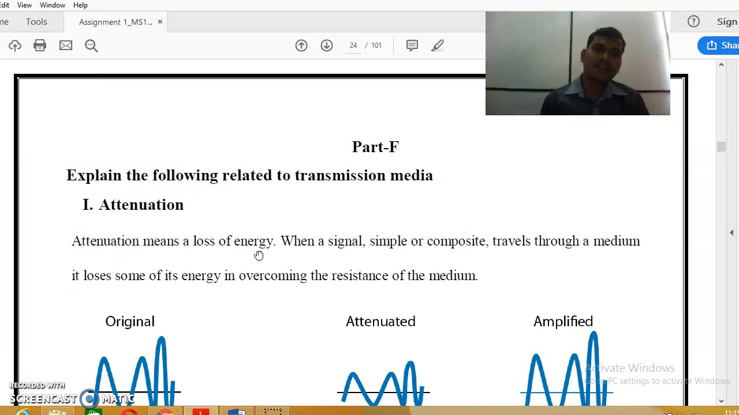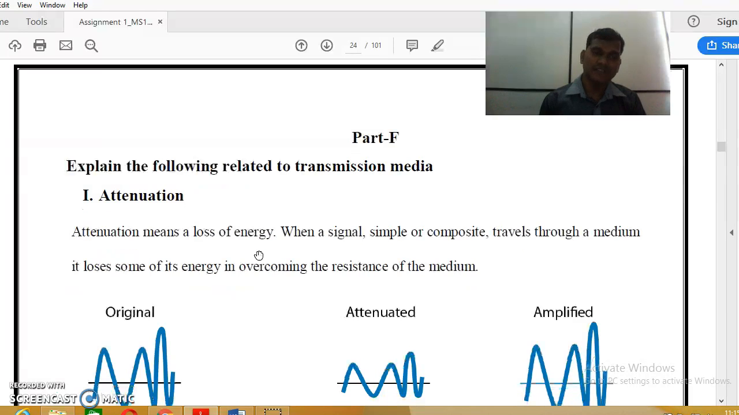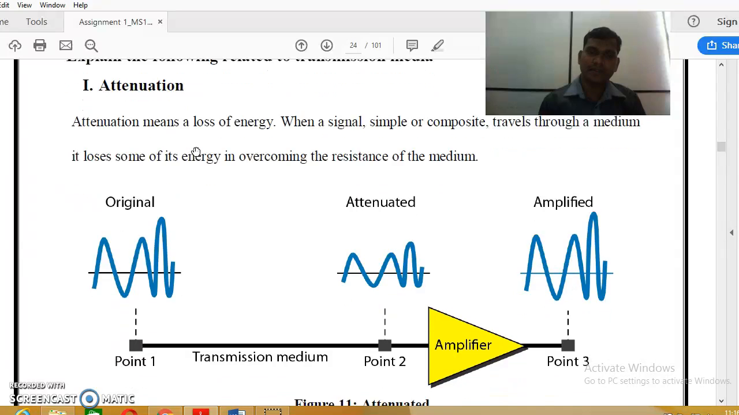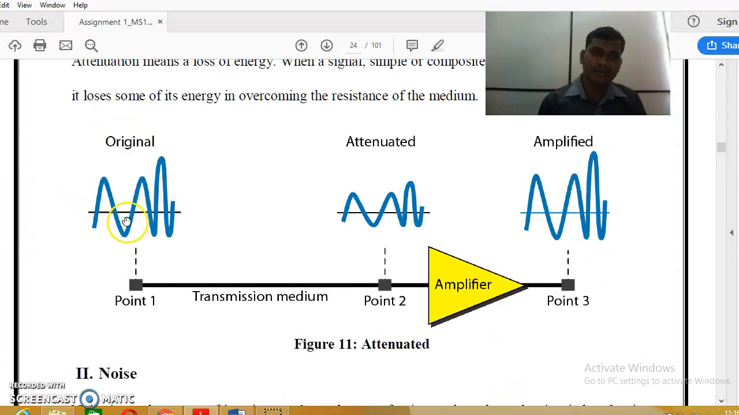Part F. The next one is to explain the following related to transmission media. First one is attenuation. What do you mean by attenuation? Attenuation means the loss of energy. When a signal, simple or composite, travels through a medium, it loses some of its energy in overcoming the resistance of the medium, right? This is the attenuation. When this is the original signal, then it is attenuated, then we are getting something different, amplified, right?